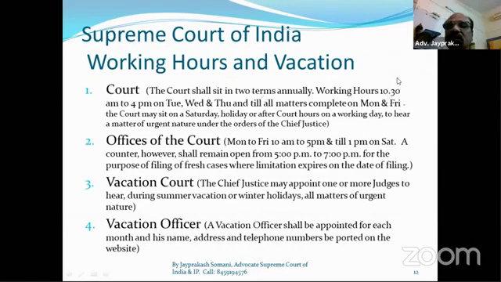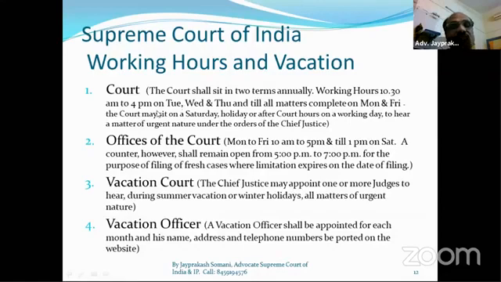Working hours regularly, court working hours, judges' working hours: the judges' working hours, the court working hours, are 10:30 to 4 p.m. on Tuesday, Wednesday, and Thursday. And till all matters are complete on Monday and Friday. Monday and Friday are admission days. On Monday and Friday, the new cases admission process is there. On Monday and Friday, no ending period is decided.